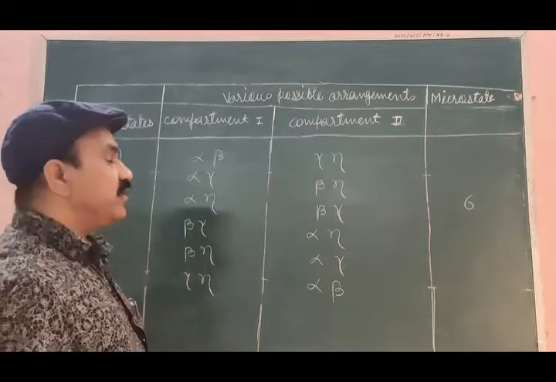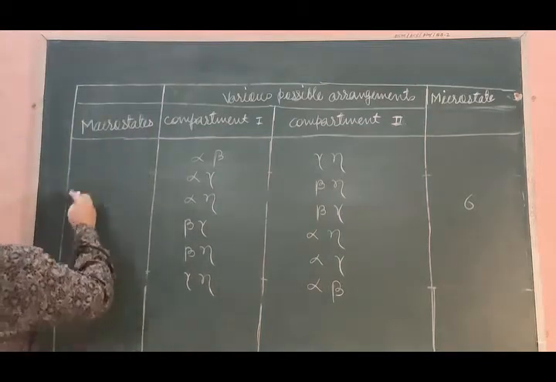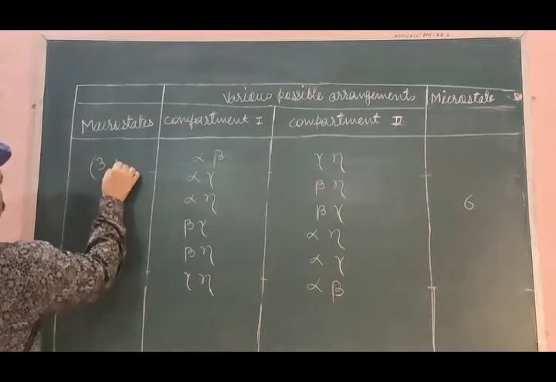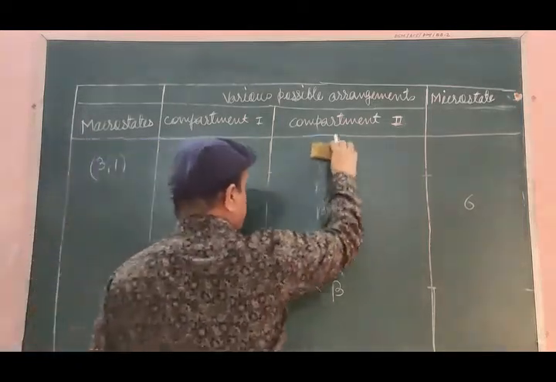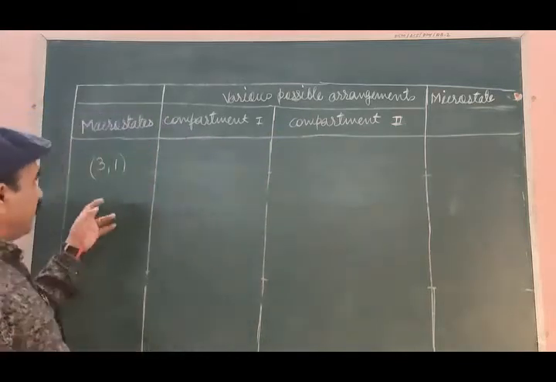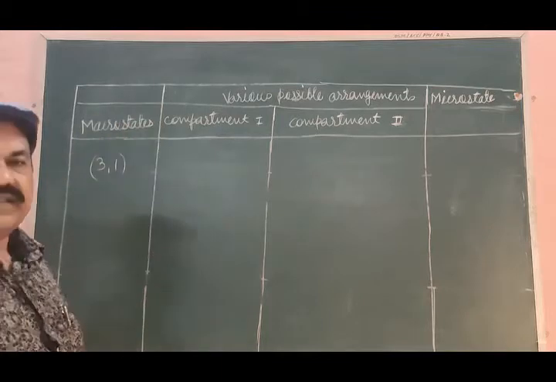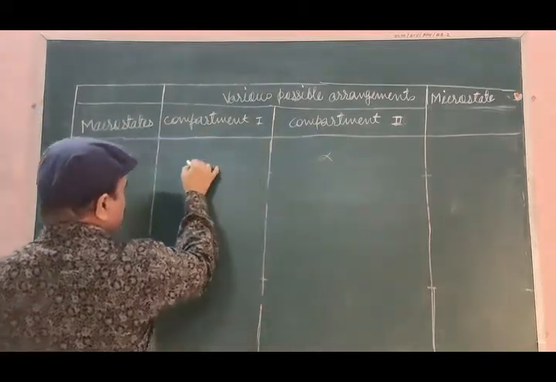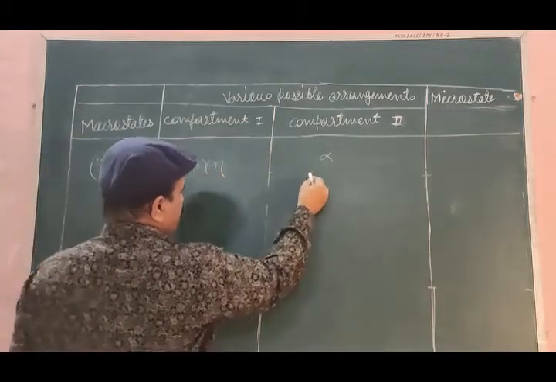What is the fourth macrostate? Fourth macrostate is 3 and 1. Three particles will be in the first compartment, 1 particle only in the second compartment. So if alpha is here, beta, gamma, eta will be here.